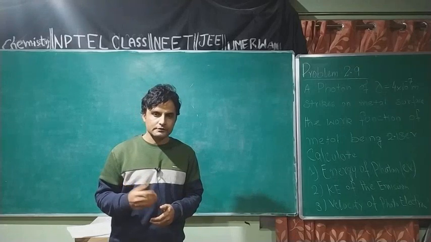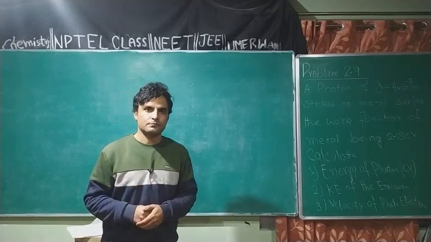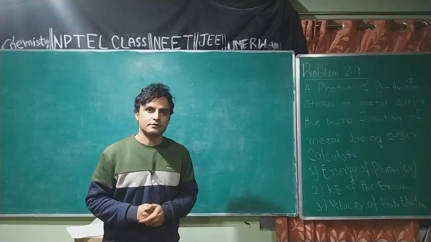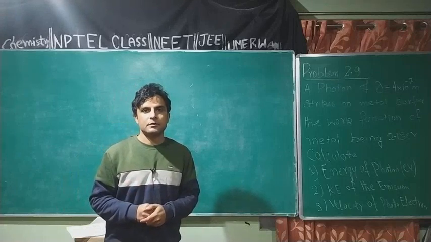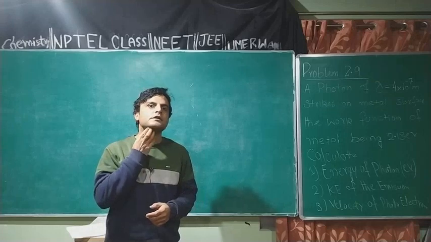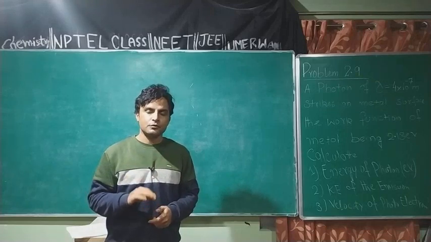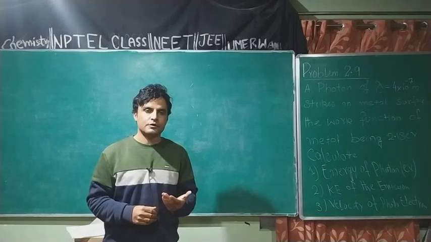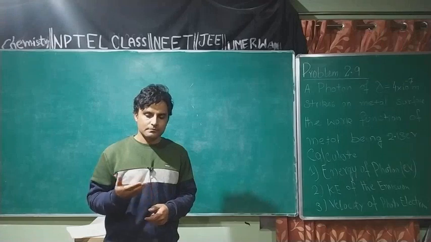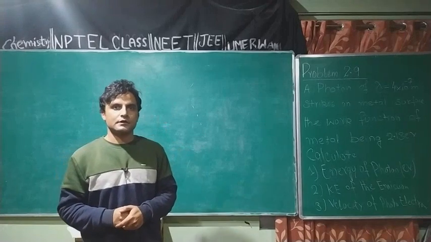In fact, Einstein used the idea of dual nature of radiation, the quantum theory of radiation, which was given by Max Planck, for which Max Planck was also awarded the Nobel Prize. Both Einstein as well as Max Planck were German, from Germany, but Einstein lived his life in America thereafter.